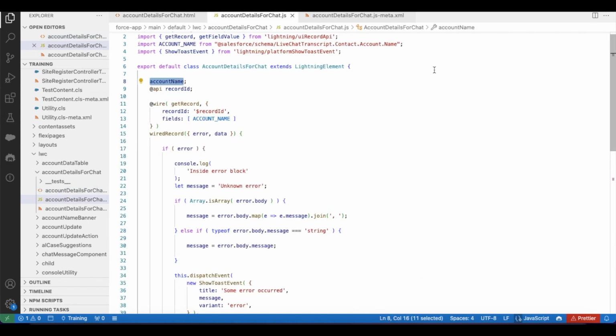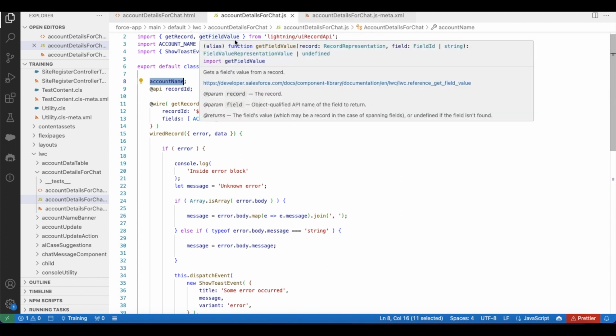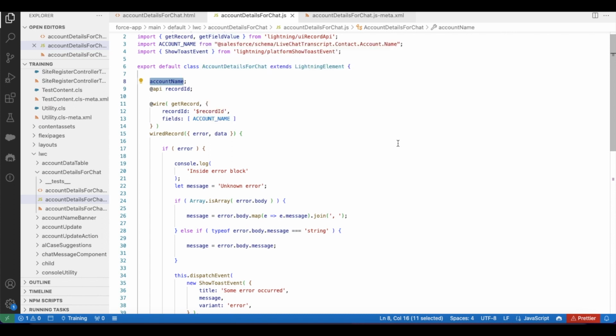So using dot notation, we can get the parent and grandparent level information, and with the help of uiRecordApi, getRecord and getFieldValue methods, we will be able to get the information without using Apex and display it on the HTML.